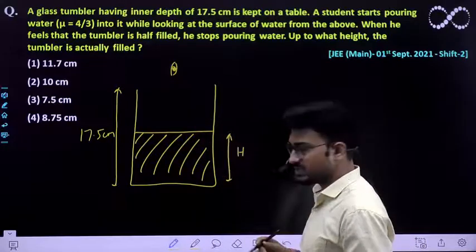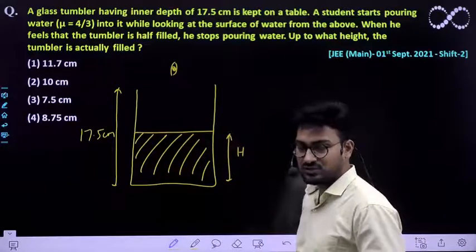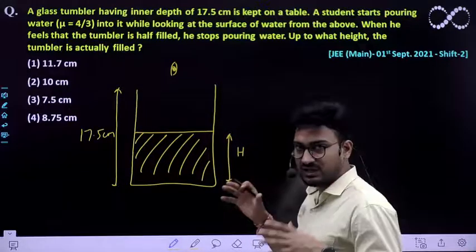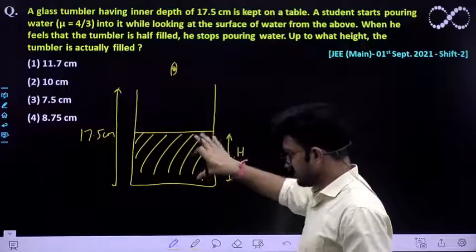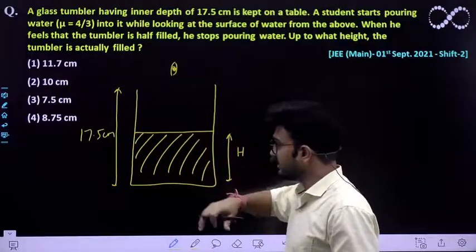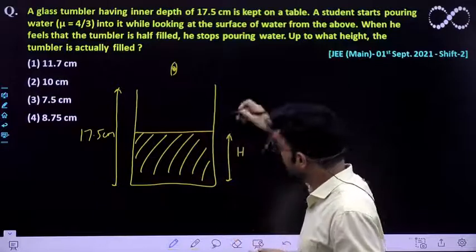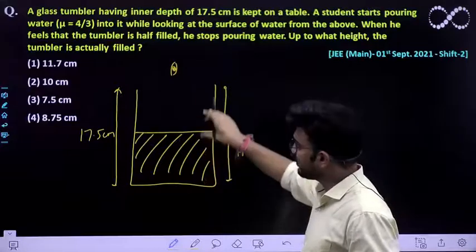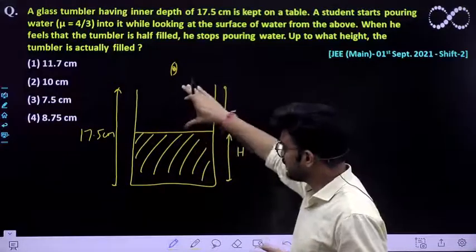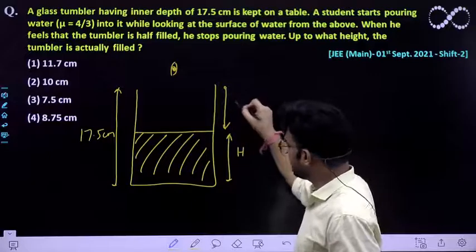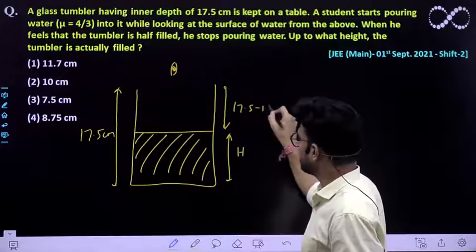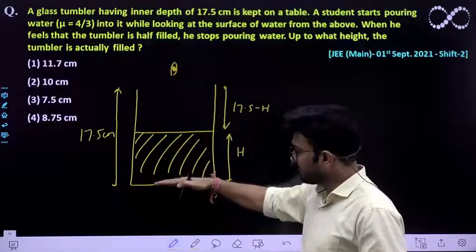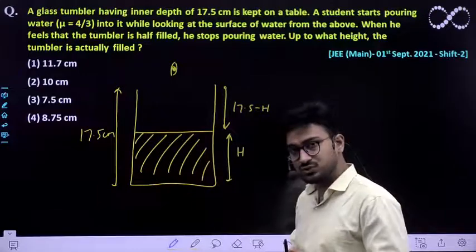So h is the depth of the water column poured by this student, at which he feels as if it is half filled. If it is half filled, this length and this length must be equal. The length which appears to him from above must be equal to the length of the air column. This length we already know is 17.5 minus h. So what is the length which appeared to him? This depth of the water column appeared to be raised to him.